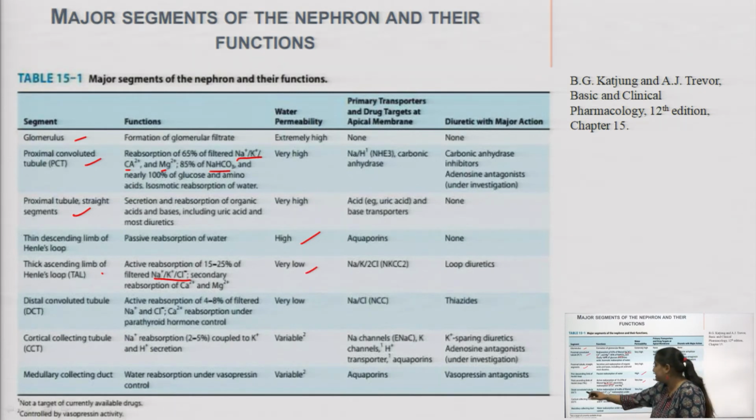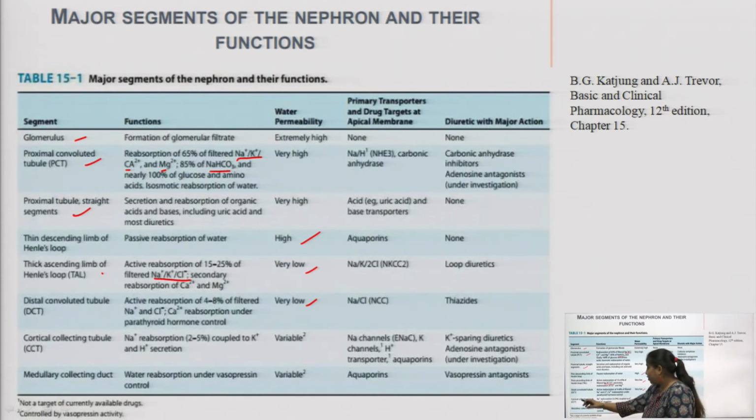Then comes the distal convoluted tubule. In this, there is active reabsorption of 4 to 8% of filtered sodium, calcium and chloride, and calcium reabsorption under parathyroid hormone control. That means again there is reabsorption of calcium ions here. Water permeability is very low again.